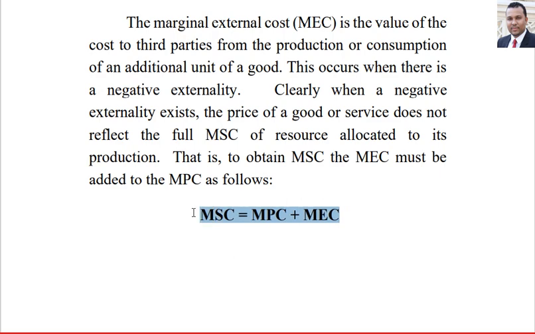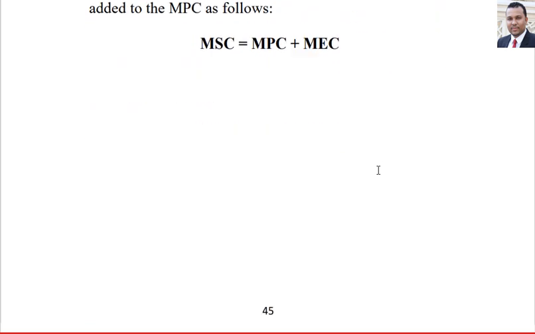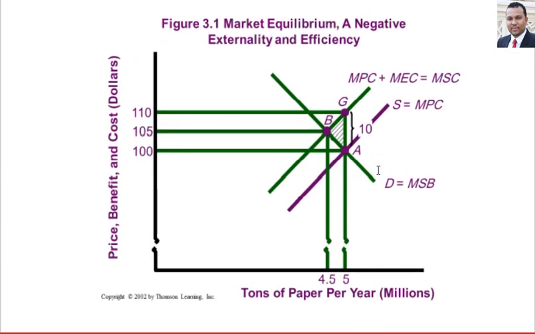So this will be clarified by the following figure. Demand equals marginal social benefit. This is clear from chapter number 2. Original supply equals marginal private cost. So what is the original equilibrium? Original equilibrium is at point A, where the quantity equals 5 and the price equals 100.